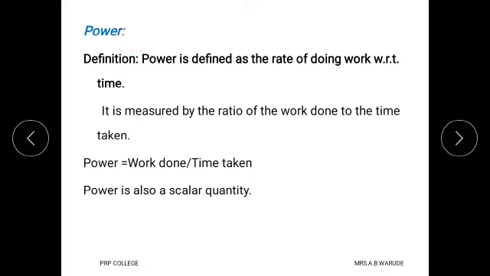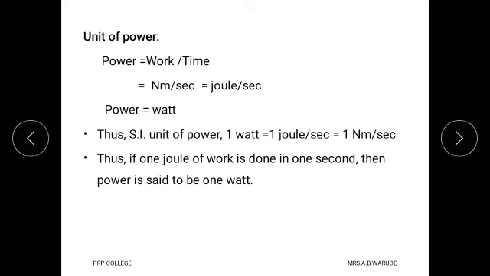Then what is power? Power is defined as the rate of doing work with respect to time, and it is measured by the ratio of work done to the time taken. That means when we take the ratio of work done with respect to time, that ratio is called power, and therefore the formula is power equals work done upon time. Power is also a scalar quantity because it needs only magnitude, it does not require direction.